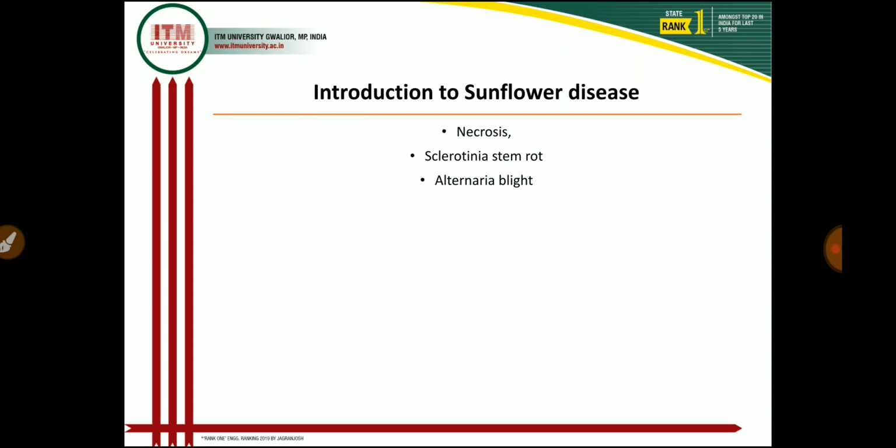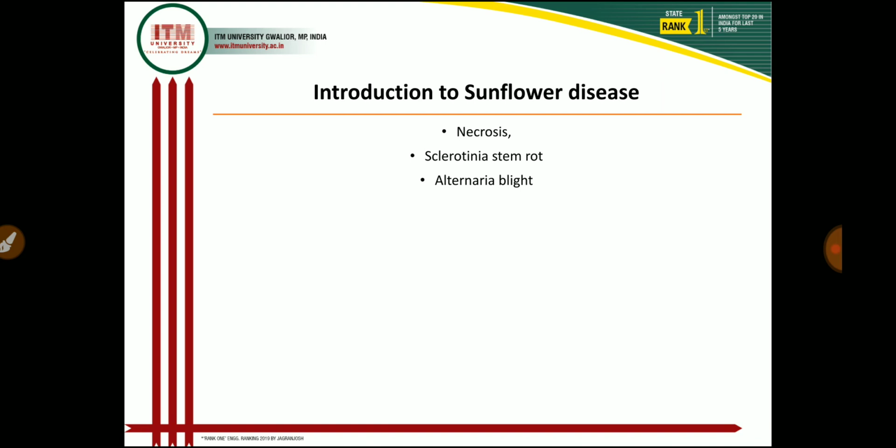As you know, sunflower is a very important crop in India as well as in the world. In India, sunflower is mostly grown in southern India, that is Tamil Nadu, Andhra Pradesh, Maharashtra, as well as the Odisha region. Sunflower is a most important oilseed crop, and in India there is a shortage of oilseed as well as pulse crops. So the Government of India gives more emphasis to increasing the production of sunflower oilseed as well as pulse crops, and sunflower is one of them.